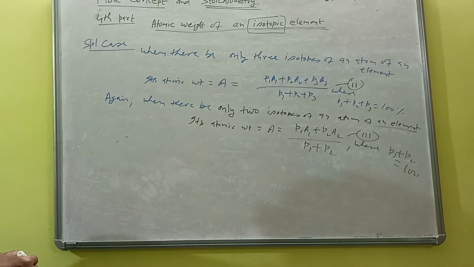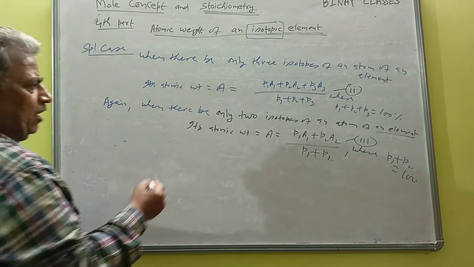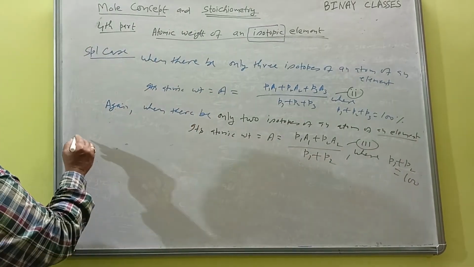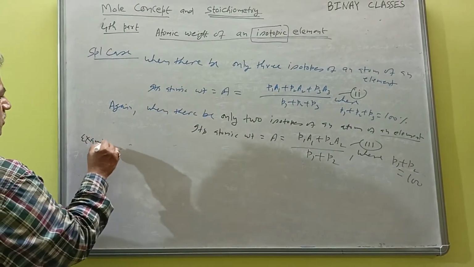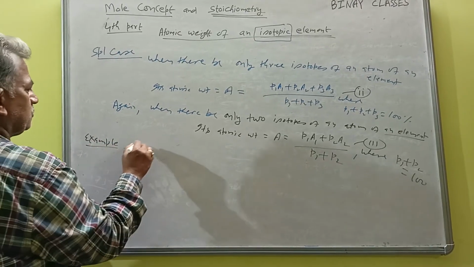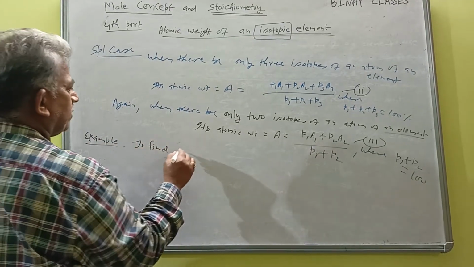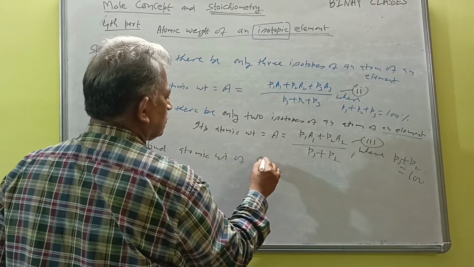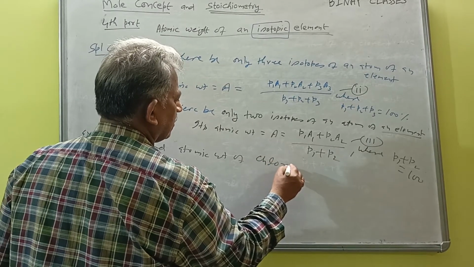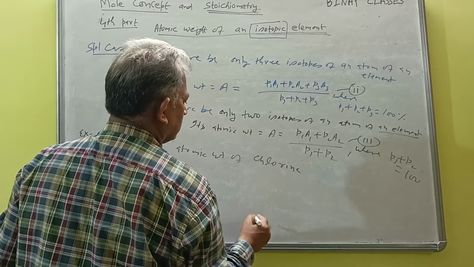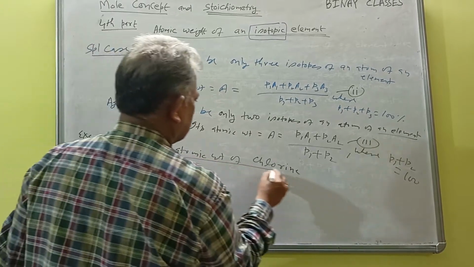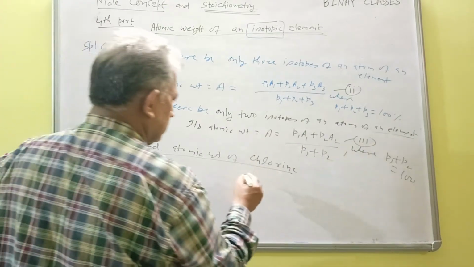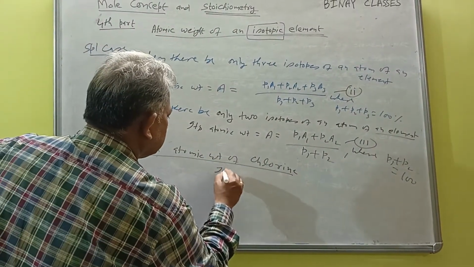Okay, now you can think how to find the atomic weight. For example, I am giving one example: to find the atomic weight of chlorine, and the percentage of the first and second chlorine.